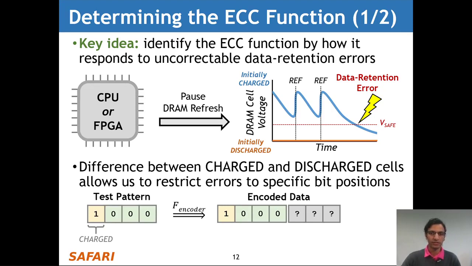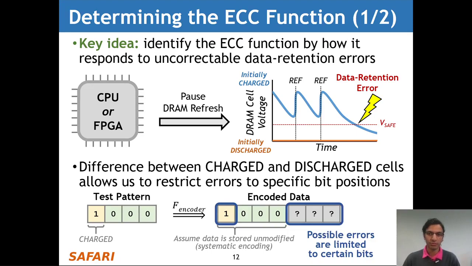For example, let's consider a test pattern with only one cell charged. After ECC encoding, we have only one charged cell within the data portion and 3 unknown parity check bits. Note that we assume here that the data is stored unmodified, and this corresponds to a systematic encoding, which is typical of real memory devices. Now, in this encoded data, we have effectively restricted possible data retention errors to specific bits. In this case, the charged bit and any possible charged bits within the parity check bits themselves.